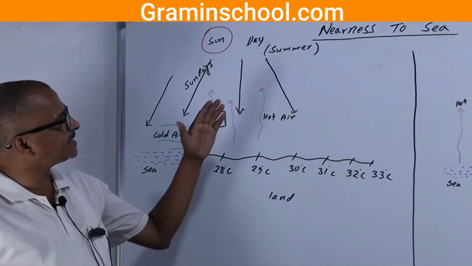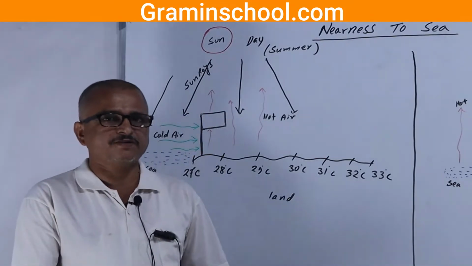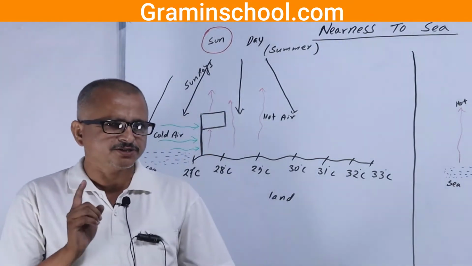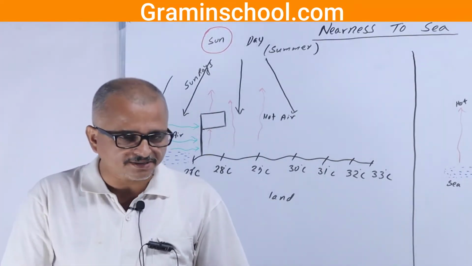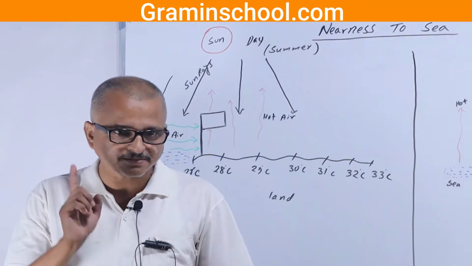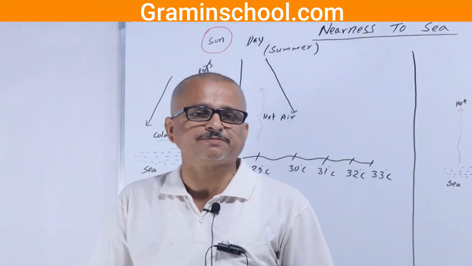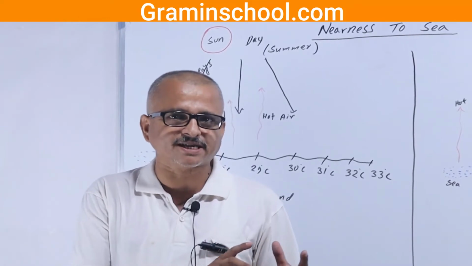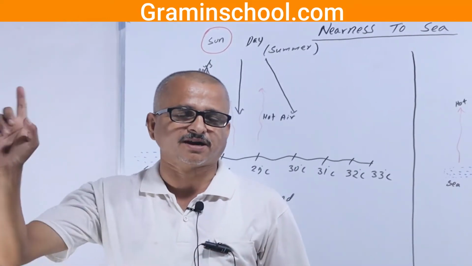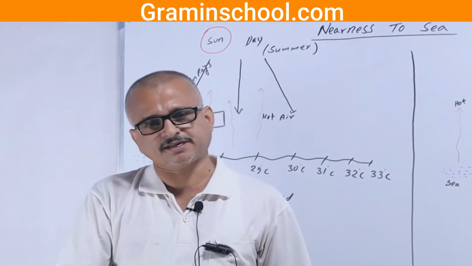Let us see nearness to the sea. This is another factor which affects the climate. You may experience, on the same day and at the same altitude, different types of climate. There is a mild climate in Biratnagar, whereas there is an extreme climate in Dhangadi or Mahendranagar.